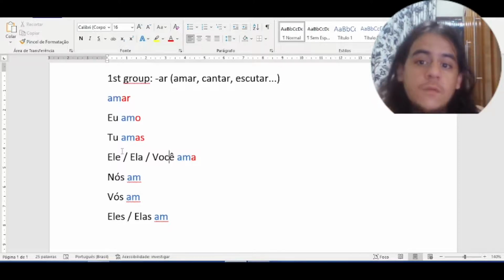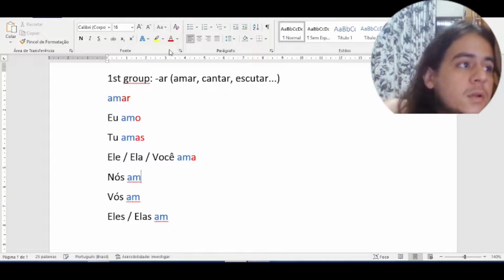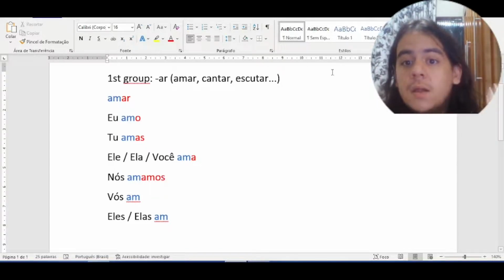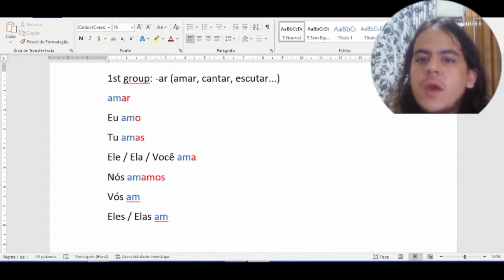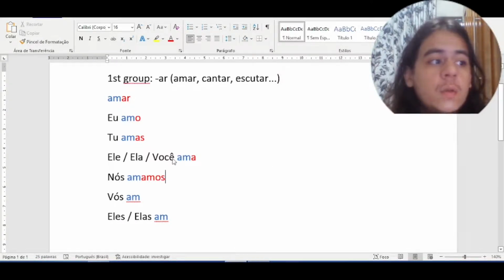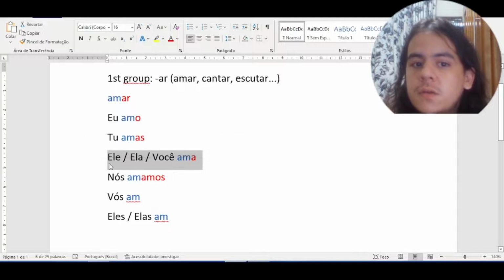Tu amas, você ama. Nós, the termination of nós will be amos, A-M-O-S, and we say amamos, nós amamos, we love. We have an expression that can replace nós, remember, a gente, but the conjugation will also be different. It's the same conjugation of the third person singular.